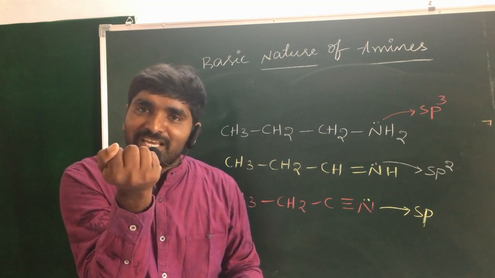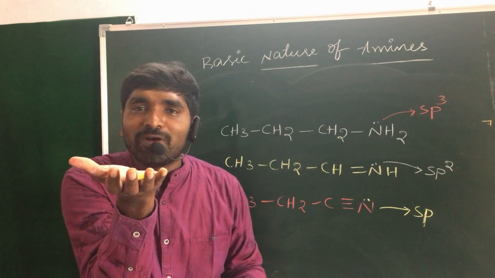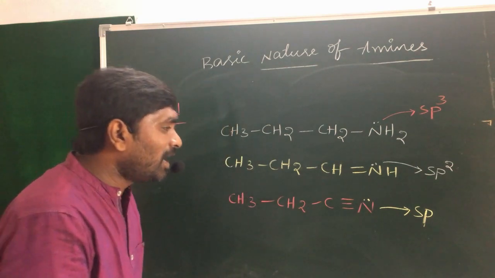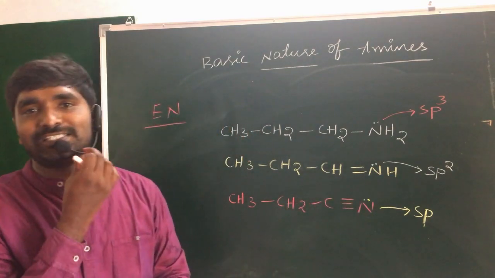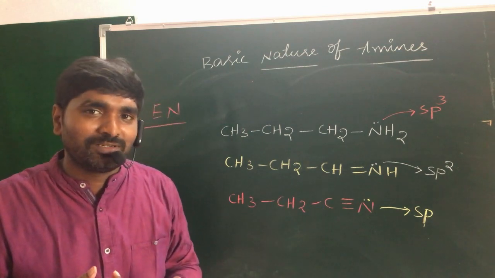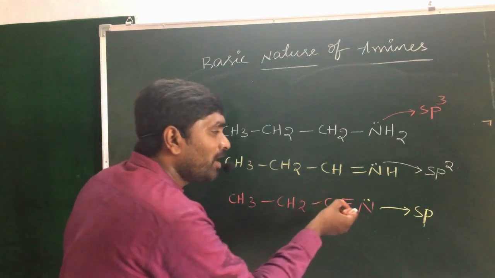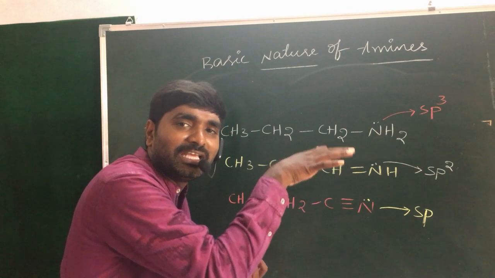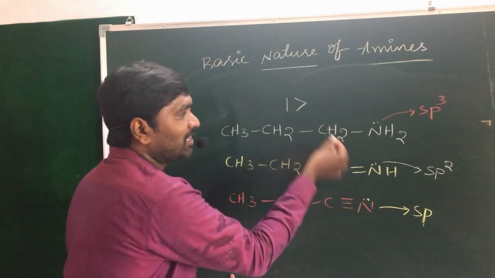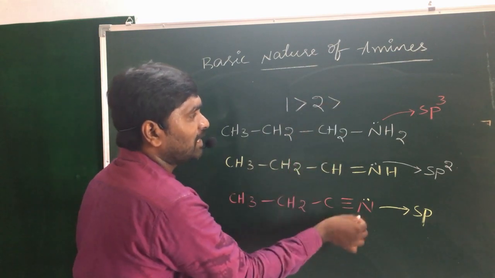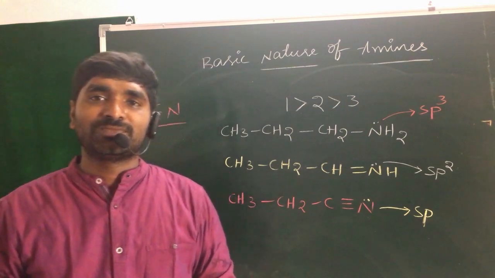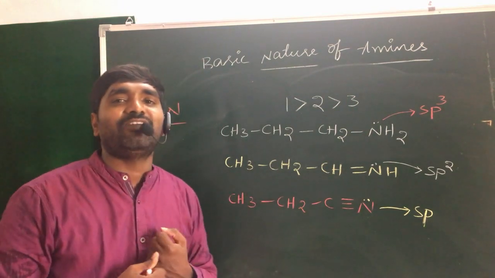If electronegativity decreases, what happens? It can easily give up the non-bonding electrons to others. So in the third example, which is in sp hybridization, the nitrogen is a more electronegative element, so the availability of the non-bonding electrons decreases. Hence the first one is the most basic, after that the second one, and after that the third one. This is the electronegativity effect.